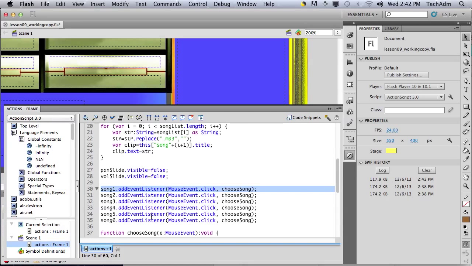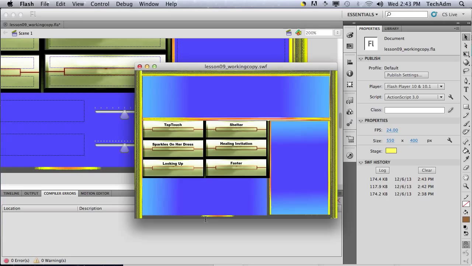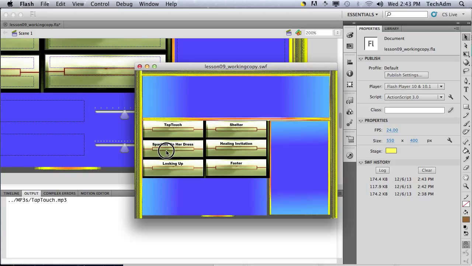Song1, it's supposed to be click. This is a lesson that most computer languages are very case sensitive. Notice if I click on these buttons, it creates these file names.